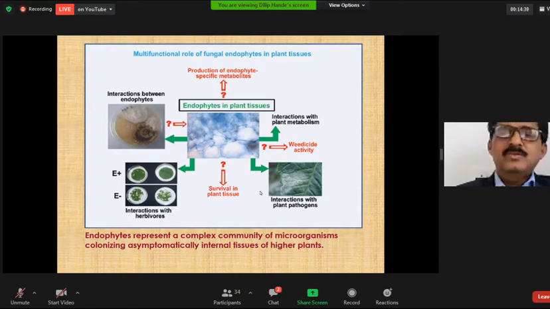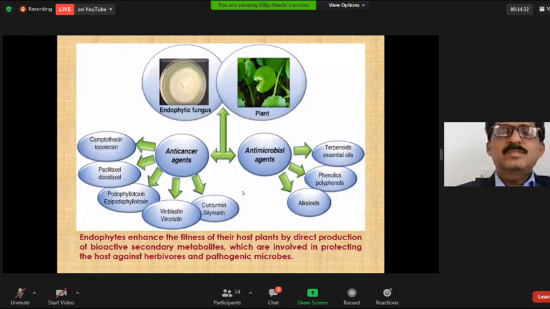These endophytes are very important because they produce anti-cancer agents, antimicrobial agents, and many industrial products. They enhance the fitness of the host plants by direct production of bioactive secondary metabolites, which are involved in protecting the host against herbivores and pathogenic microbes.